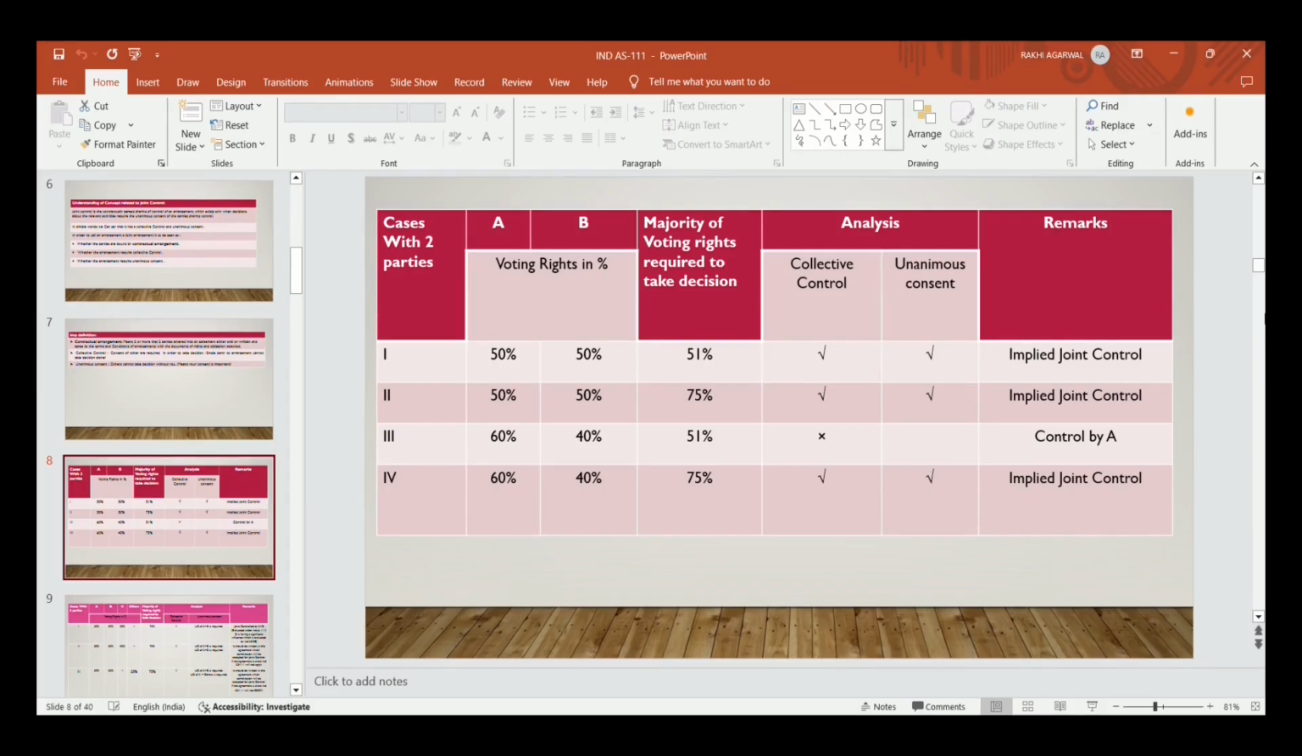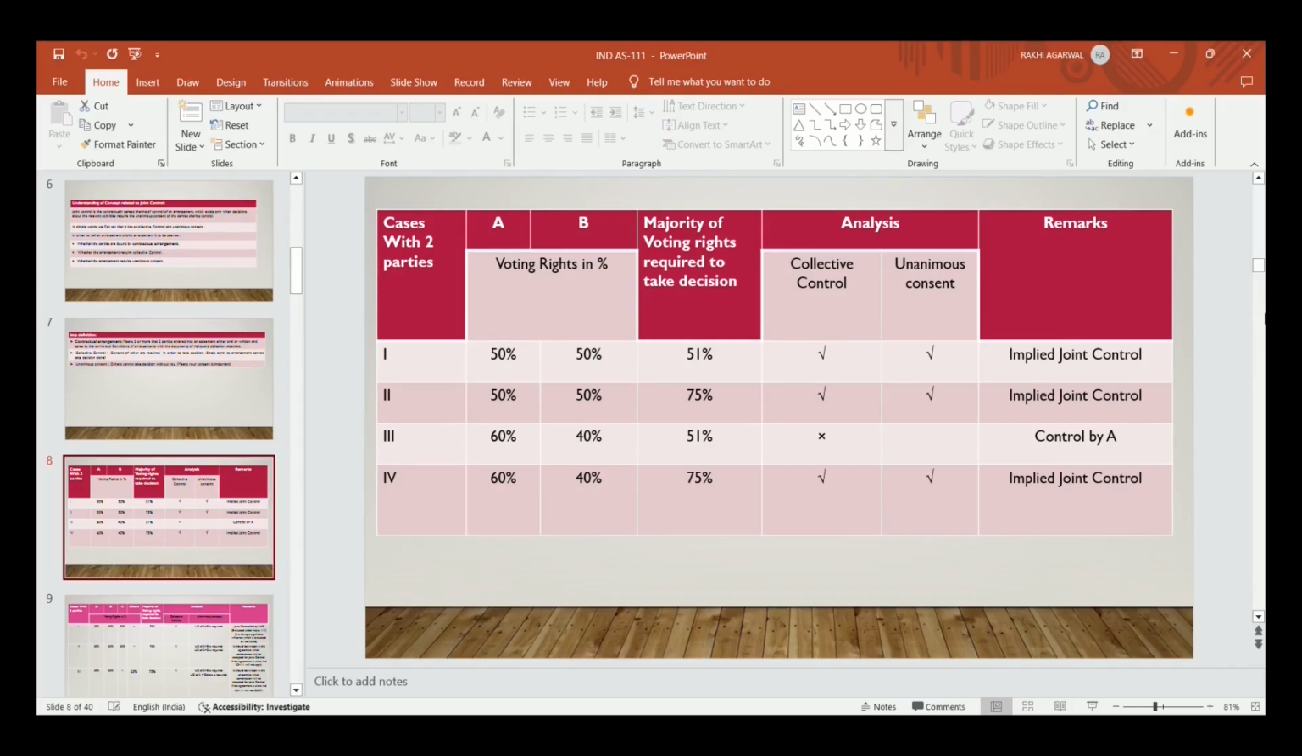Now in the second case, suppose A is holding 50% voting rights and B is holding 50% voting rights, and the majority vote required to pass any decision is 75%. So A cannot pass any decision without B, and B cannot pass any decision without A. So they are collectively controlling the arrangement. Party A's and Party B's consent is required. So it is an implied joint control.